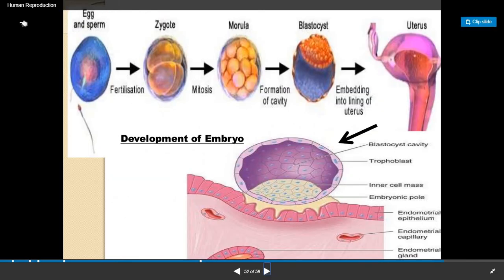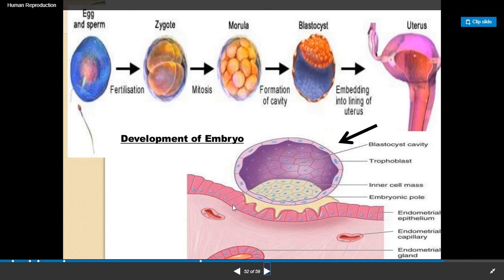So students, here you can see in the figure clearly, the egg and sperm fuse with each other. That process is known as fertilization. As a result, the zygote is formed. It undergoes repeated mitotic division. First the 2 cell, 4 cell, 8 cell stages, as we have seen, then the 16 cell stage is known as the morula, then finally the blastocyst is formed, which will embed into the lining of the uterus.